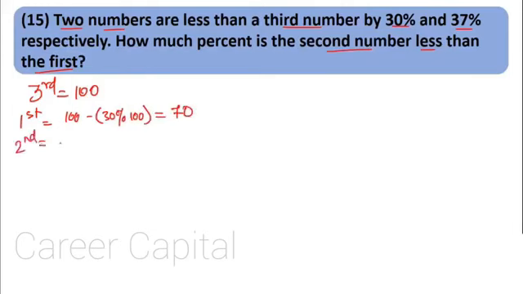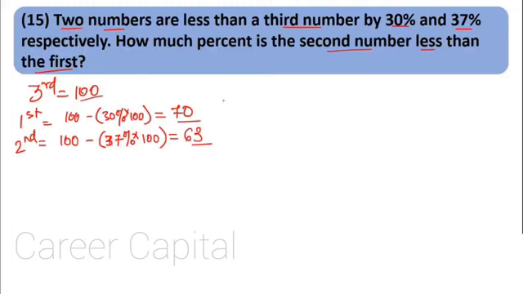The second number is 37% less. 100 minus 37% of 100, that would be 37. So 100 minus 37 is 63. So 63 is the second number, 70 is the first number, and the third number is 100.